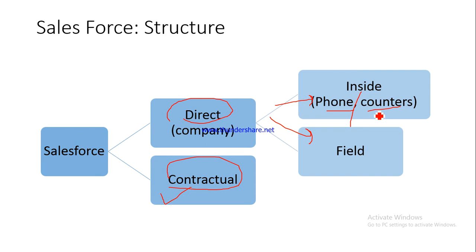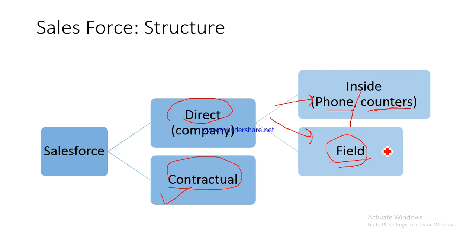On the other hand, those who would be manning the counters, they would only be selling to those customers or prospects who visit the dealership or who visit the retail outlet. So they would probably not be going outside, right? On the other hand, those who are part of the field sales force, they would be going out, they would be meeting the prospect, they would be meeting the companies. If they are in a B2B kind of situation wherein they are selling to some business house, some firm, they would be going to the company, they would be making their presentations there, or they would be going to the customer prospect to make their presentations there. So they would be there in the field.